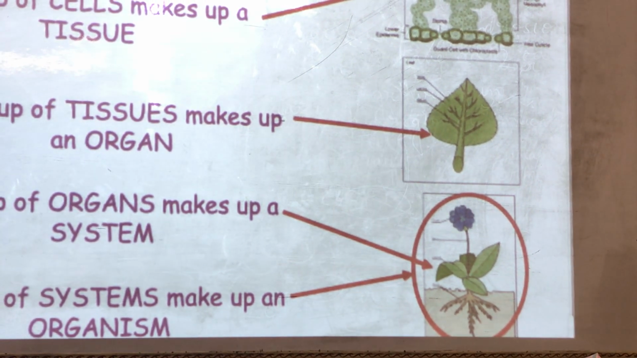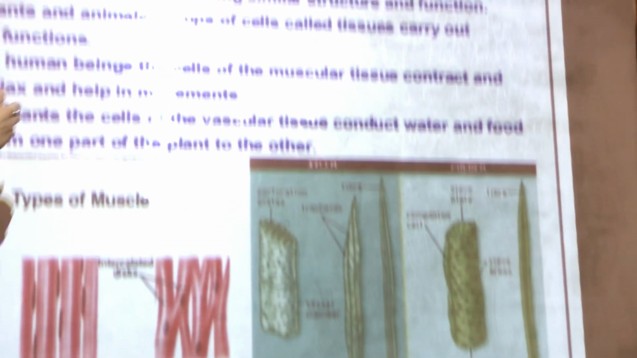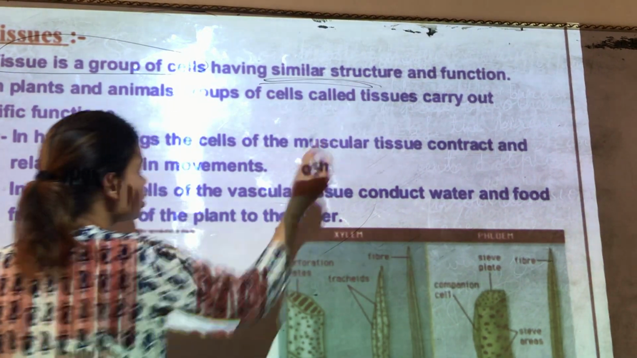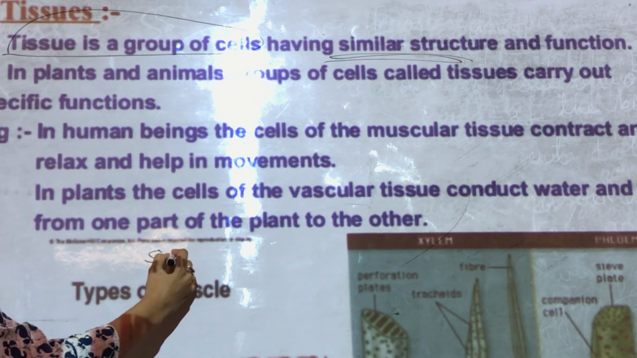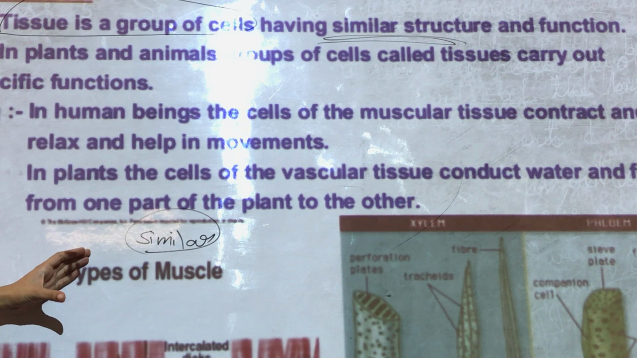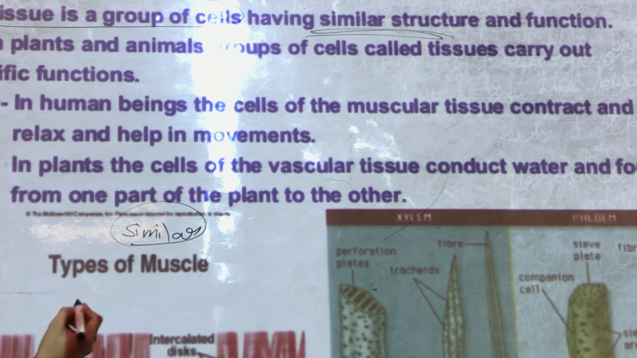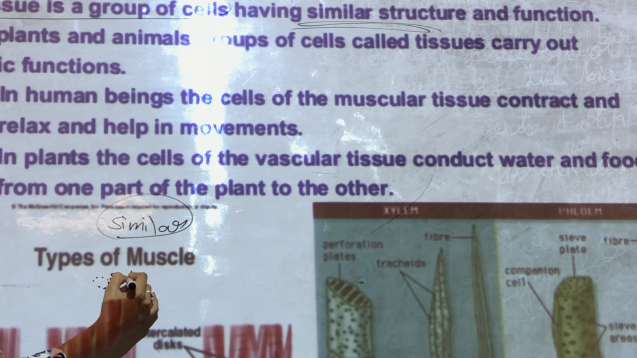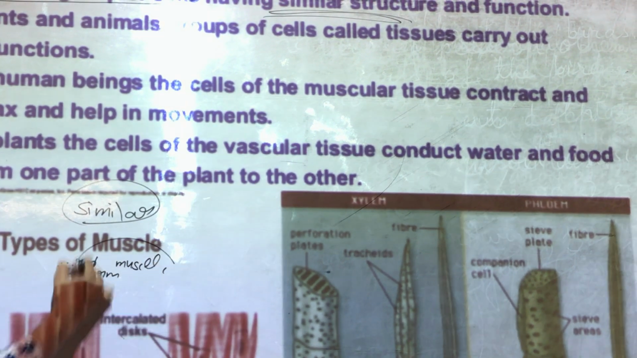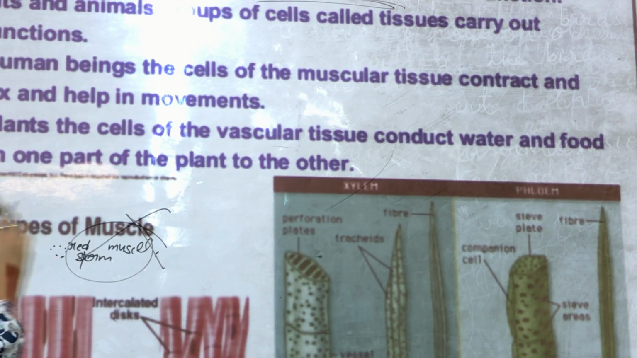Now I am sure you must be able to define tissue. So what is a tissue? Tissue is a group of cells having similar structure. They should have a similar structure, and that is very important. A group of cells should have similar structure and function. It is not that you make a team of one red blood cell, one sperm cell, and one muscle cell and call it a tissue. No, tissue is a group of cells having similar structure and similar function.